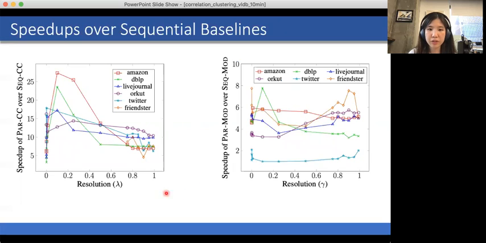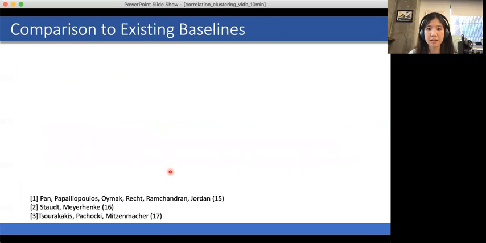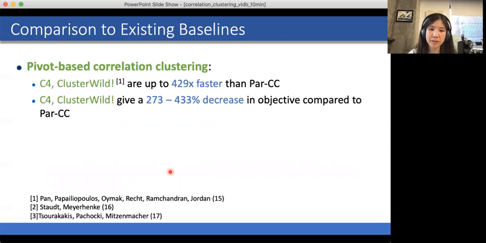So these two graphs show our speedups over our sequential baselines of our parallel implementations for correlation clustering on the left and modularity clustering on the right over a variety of graphs. Essentially, we see up to a 28x speedup, and the speedup changes depending on the number of rounds needed for convergence. And now in comparison to existing baselines, we see that the pivot-based correlation clustering implementations C4 and ClusterWild are up to 429x faster than our implementation, but they give up to a 433% decrease in objective compared to our implementation. So they have significantly worse objective.